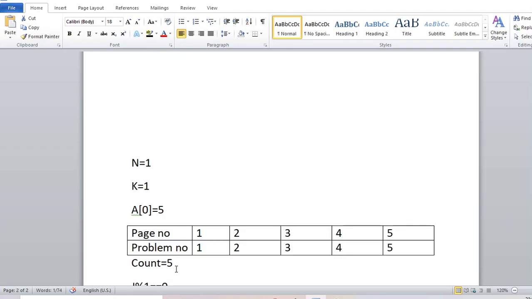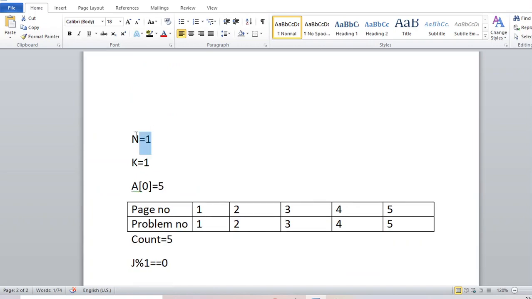Now see another example. If n is 1 and k is also 1, then there is one chapter and each page may have only one problem, and there are a total of 5 problems. So you can see there will be a total of 5 pages because each page has one problem, and the problem index and the page index will be the same for each page.